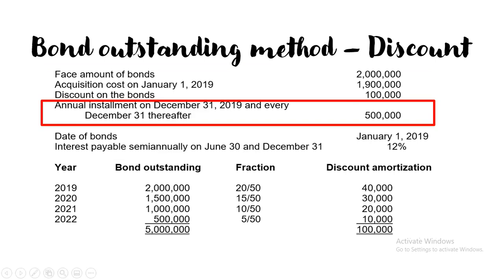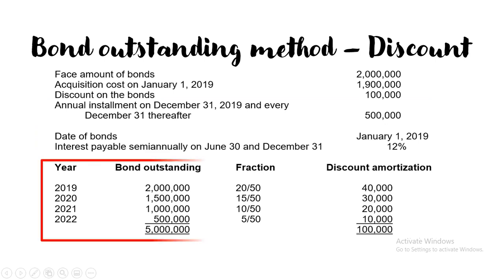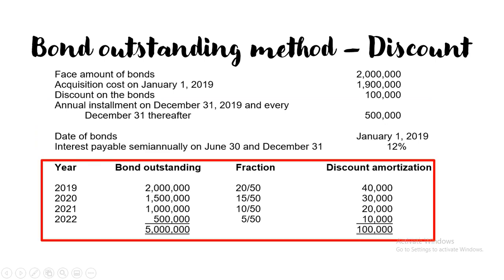The installment is 500,000. As you can see, there is a series of payments. Annually, it will pay 500,000. So, this is where the bonds outstanding method comes in, because it is applicable only for serial bonds. The date of the bonds is January 1, 2019. Interest is payable semi-annually, June 30 and December 31, at 12%. So, what you're going to do is create this table for year, bonds outstanding, fraction, and discount amortization.